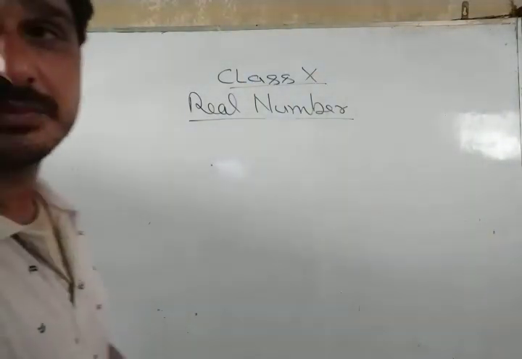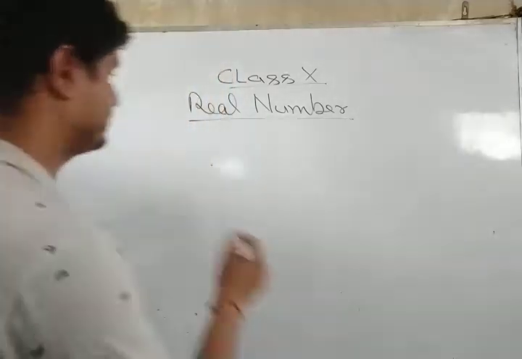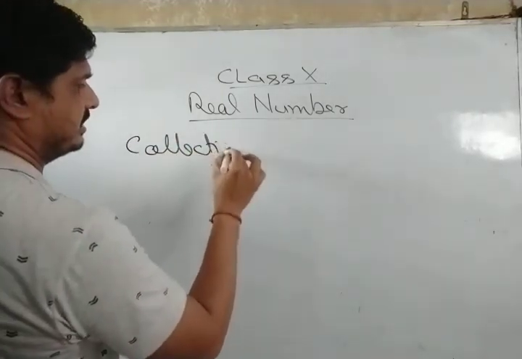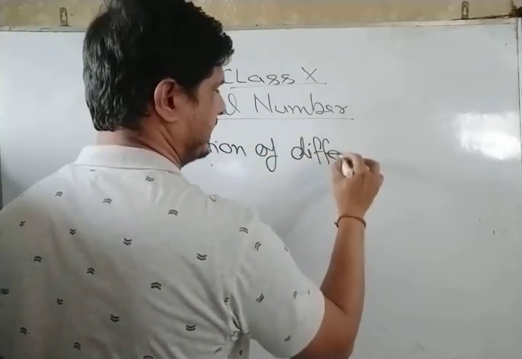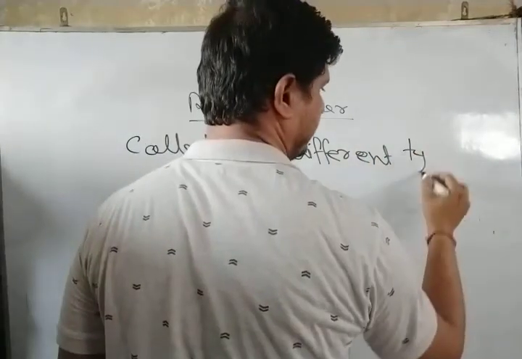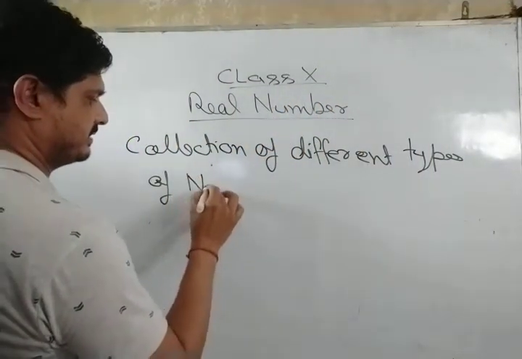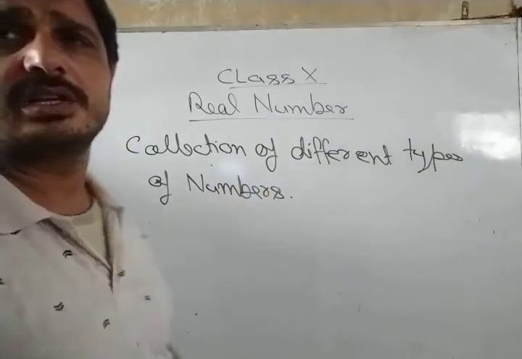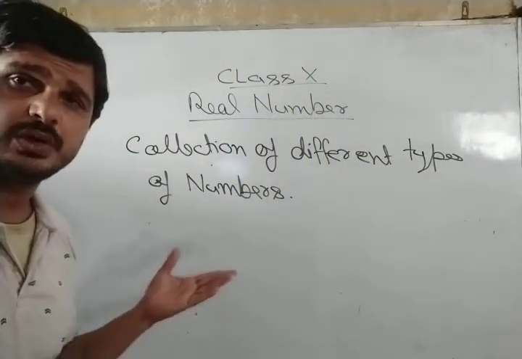We all know real numbers are a collection of numbers, a collection of different types of numbers. What types of number?